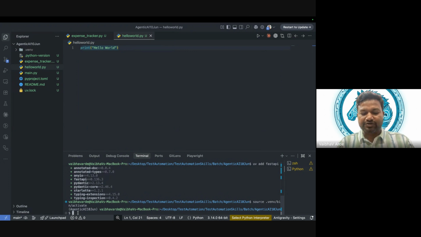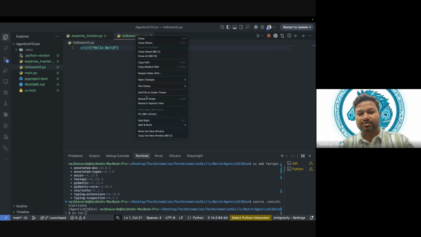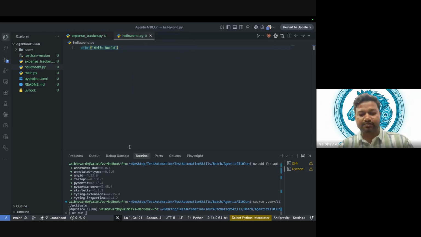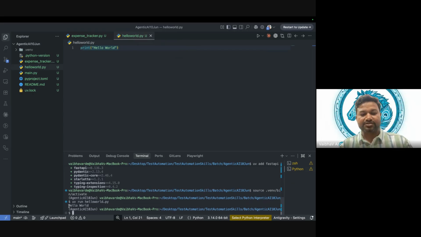How can I run this? Now we are using UV, right? So I will say UV run and the name of the file. The name of the file is this. I will copy the relative path and give it over here. Okay, and this is how hello world is printed. Does that make sense? Yes. So we created our first program, the hello world program.